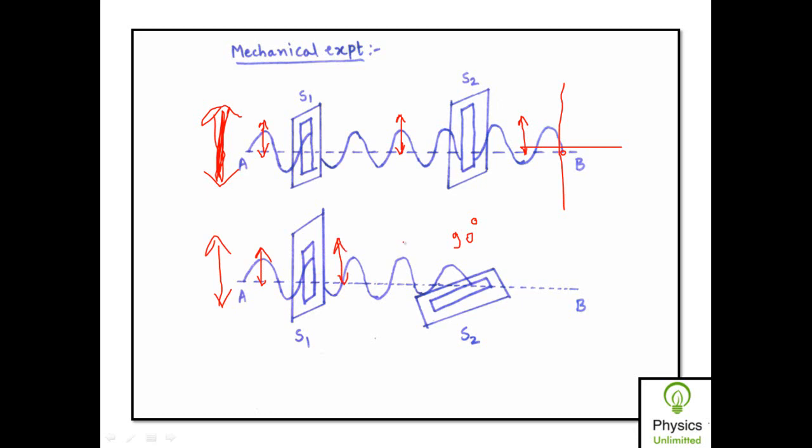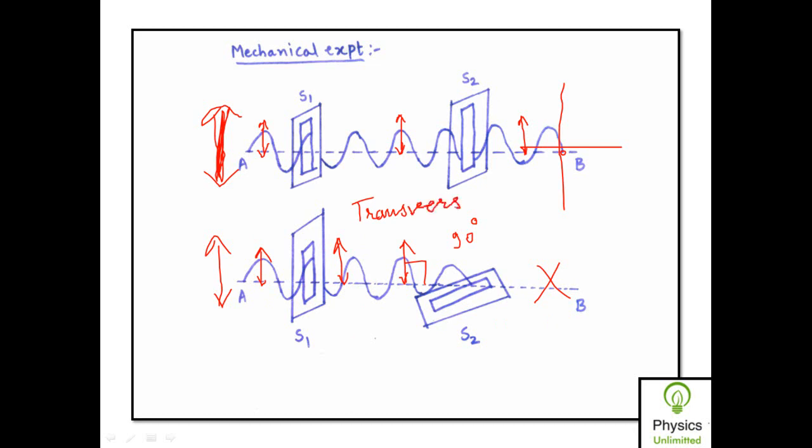But now when these vibrations are incident on the slit S2, which is rotated by 90 degrees, these vibrations become perpendicular to the axis of slit S2, and hence such vibrations are obstructed from passing through S2. Since they are obstructed, the string beyond S2 will not vibrate. So since the string beyond S2 does not vibrate, it proves that these mechanical waves, in the case of strings, are transverse in nature.